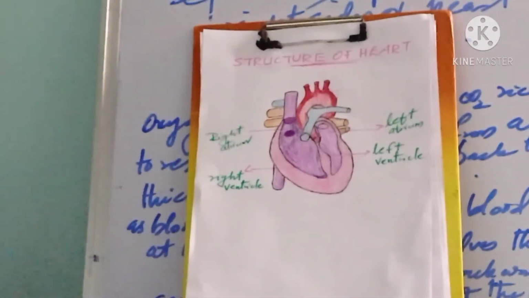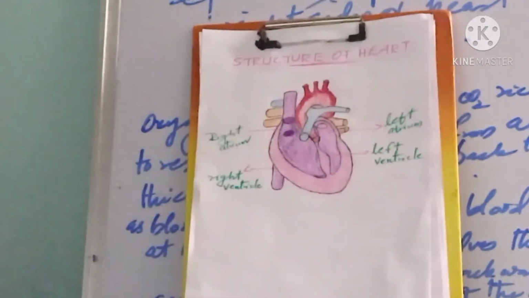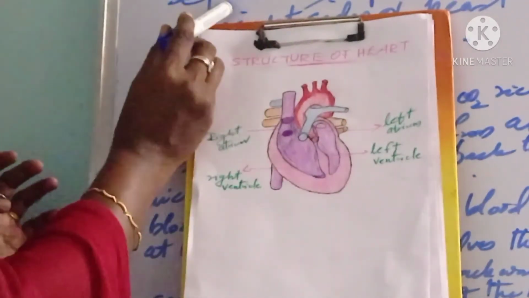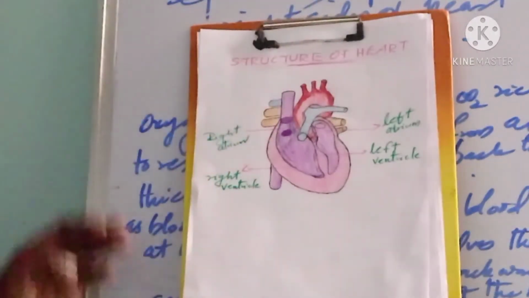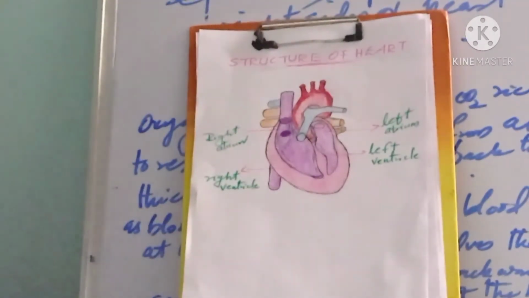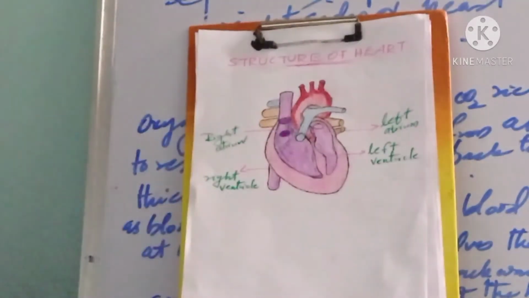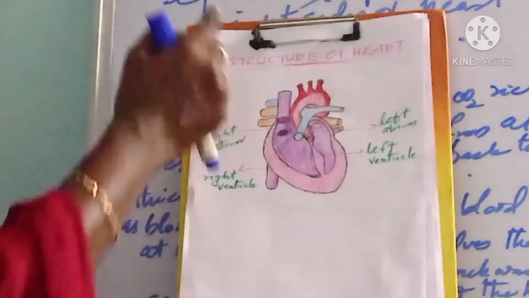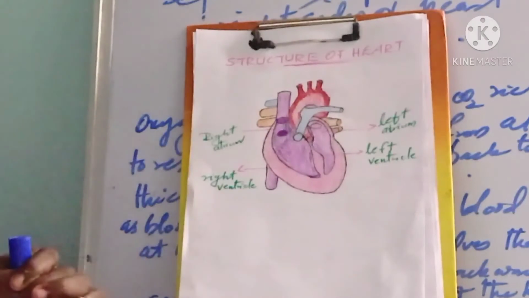The right side and left side of the heart are separated by a muscular wall that is called the septum. The septum separates the left and right side of the heart.